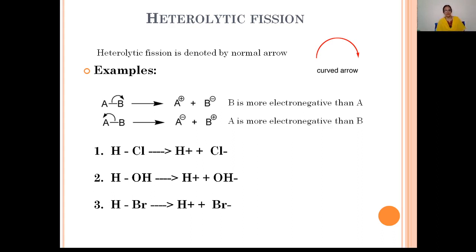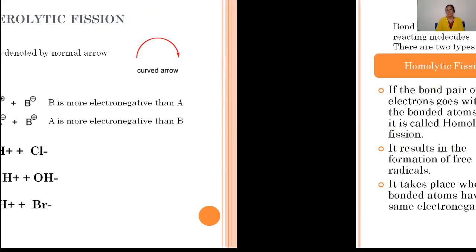Examples are HCl, HOH and HBr. Here, heterolytic bond fission of HCl gives H plus and Cl minus ions, as Cl is more electronegative when compared to H. In H-OH, oxygen is more electronegative than H, and in HBr, the bromine atom is more electronegative than H, and therefore H plus and Br minus ions are produced.